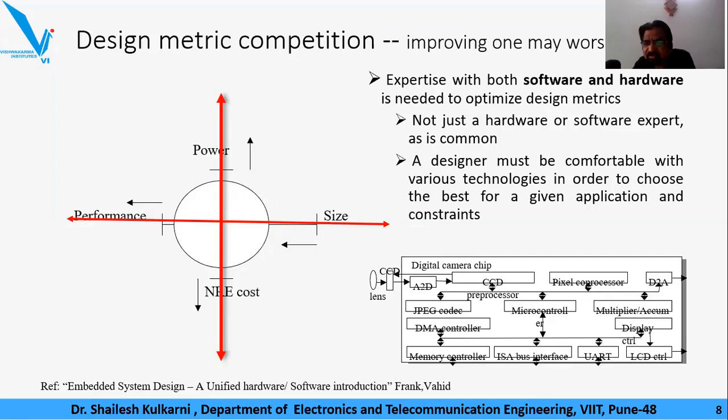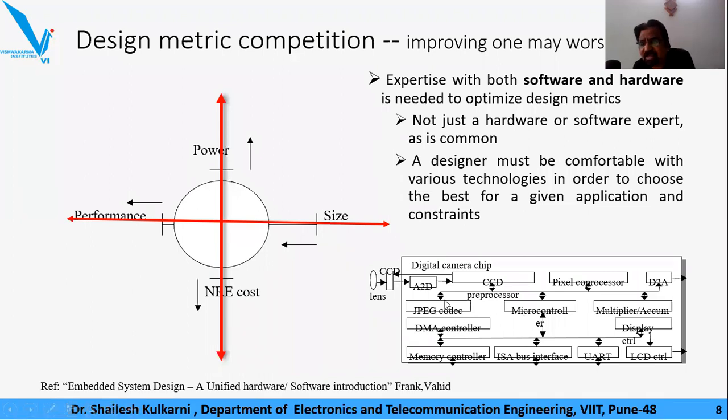When they coexist, there is an issue, a dilemma about which technology is to be used for which kind of actions. For example, with this JPEG codec, as we have discussed, I can write a complete software code around the microcontroller, but that will take a lot of time.